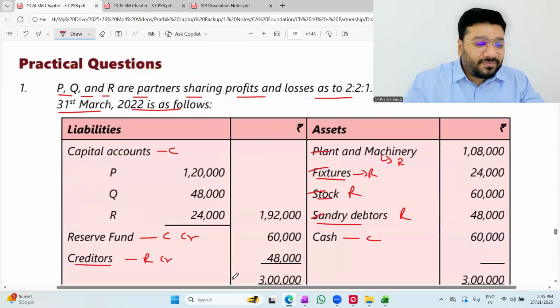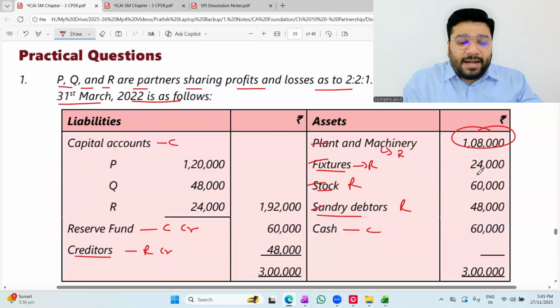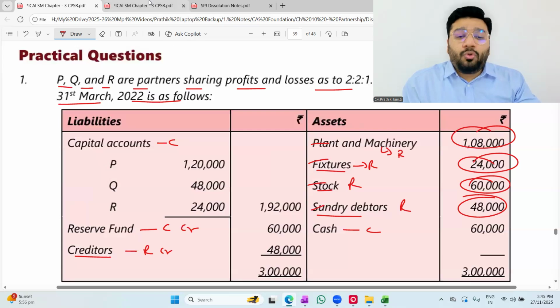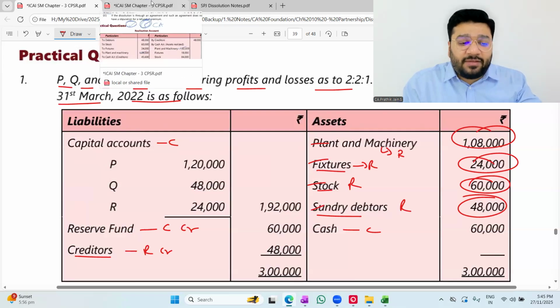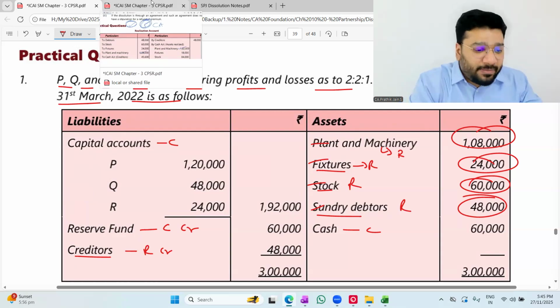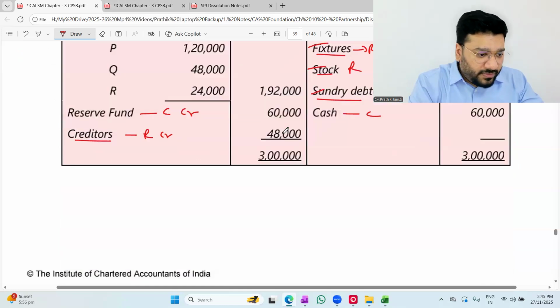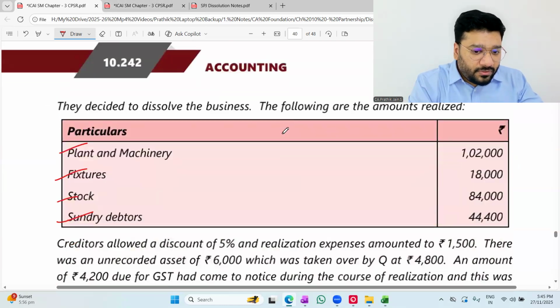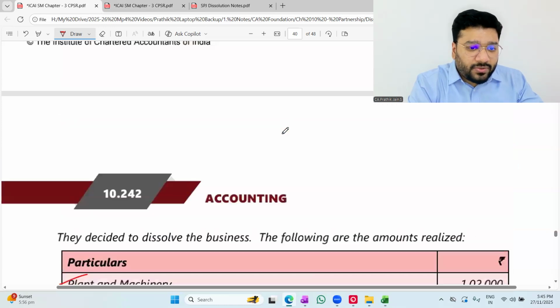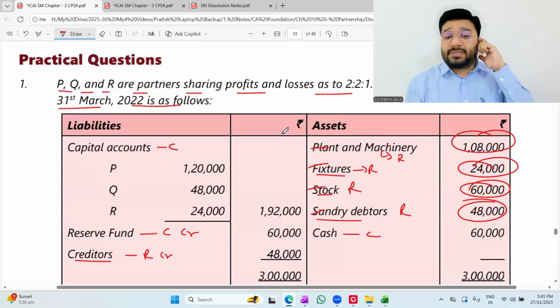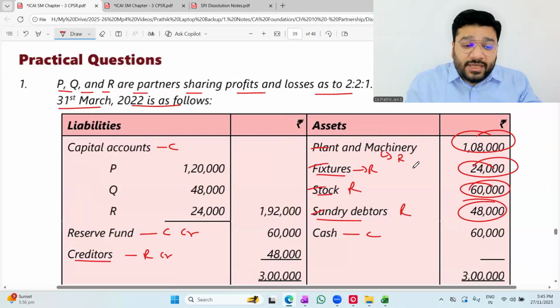Come back. So now these four items I should record on the debit side of the realization account. In the realization account, to plant and machinery 1,08,000, to fixtures 24,000, to stock 60,000, to sundry debtors 48,000. In this question, there's a mistake. In this or the other question, I don't know. Wait, I'll check. Plant 1,02,000. Okay, they've corrected it. In my old textbook, there's a mistake. They had interchanged the values: fixtures 1,08,000 and plant and machinery 24,000. Now they have corrected it in the new book.